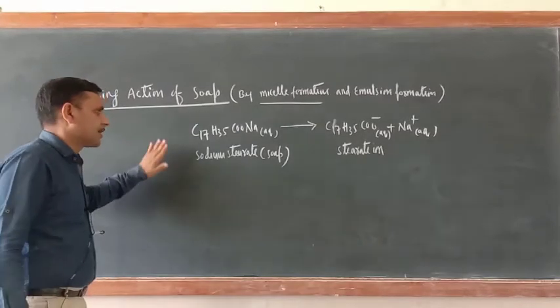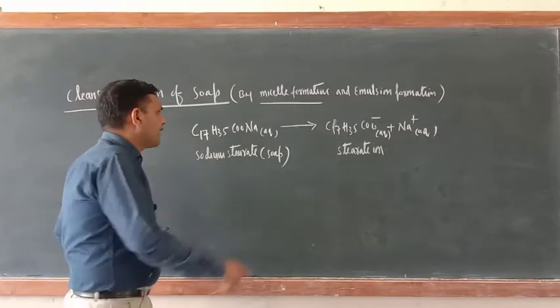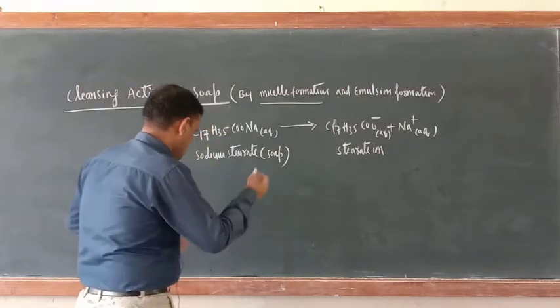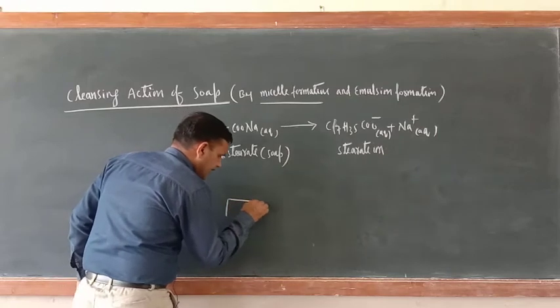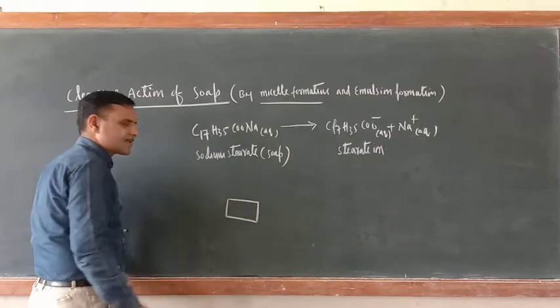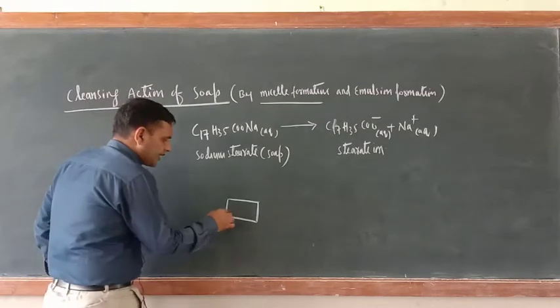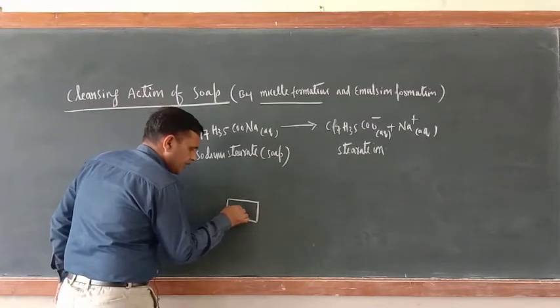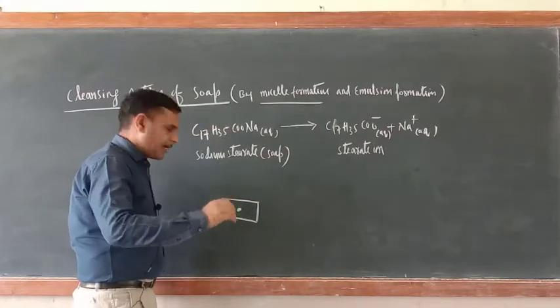Okay, so just see. This is soap. Suppose this is one piece of cloth, and here there are dirt particles. Generally, dirt particles are attracted towards oil and fat.